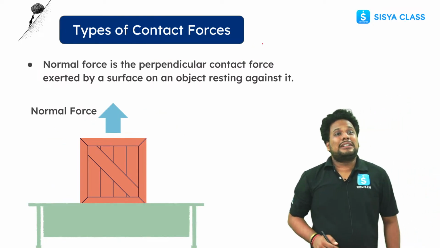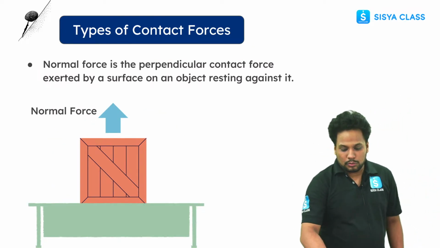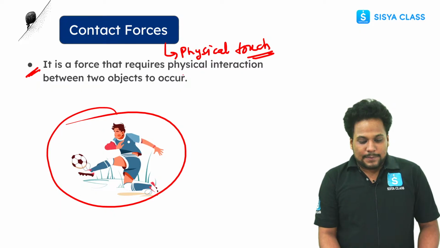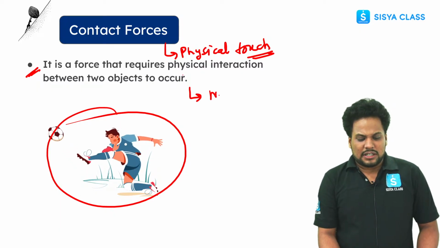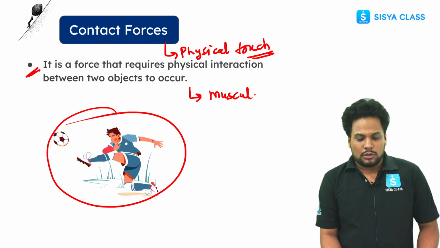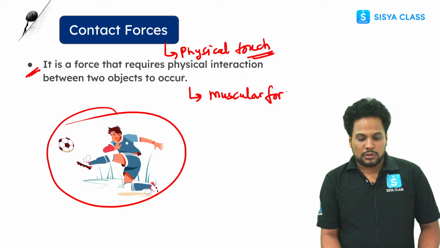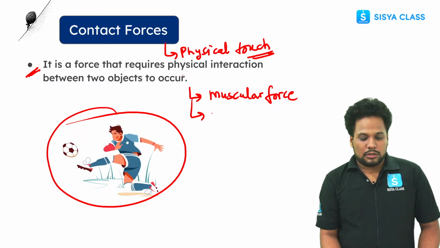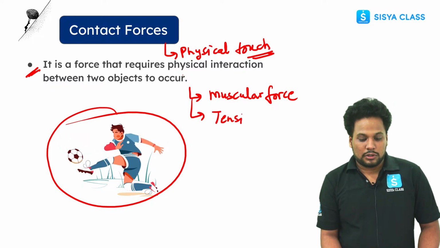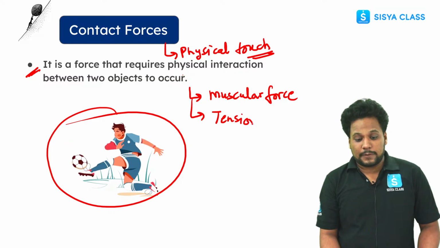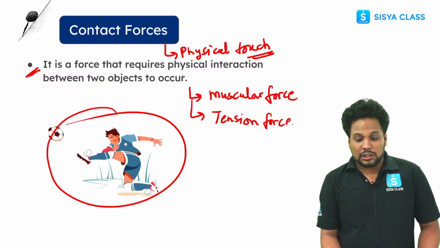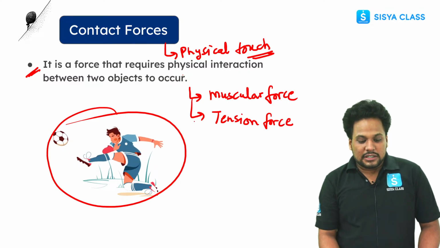Now, what are the types of contact force? There are so many types. One is muscular force, one is tension force. That is not the tension you feel in exams, okay? This is tension force.